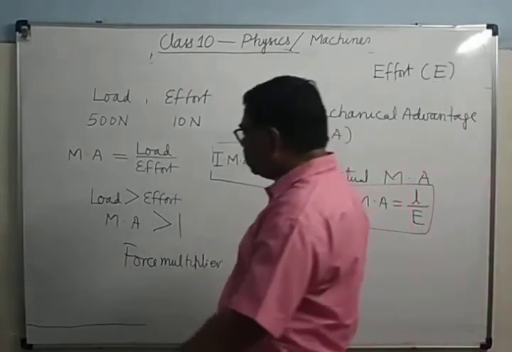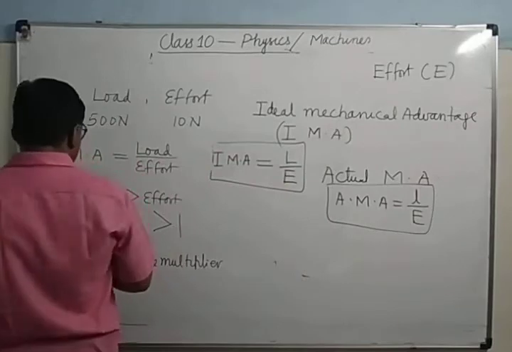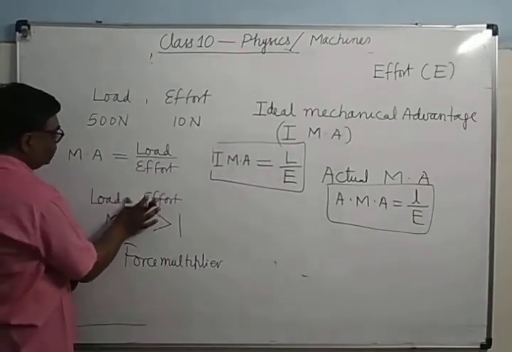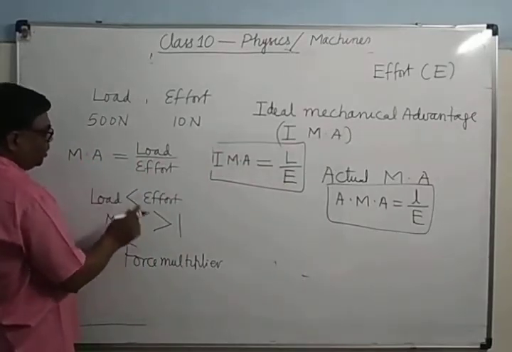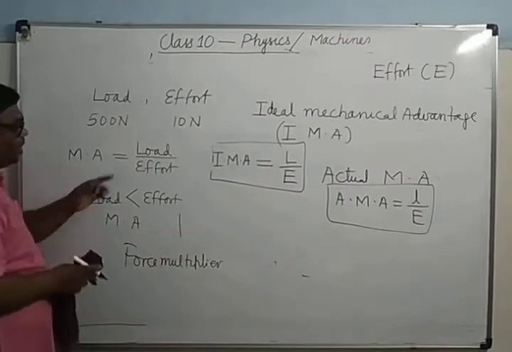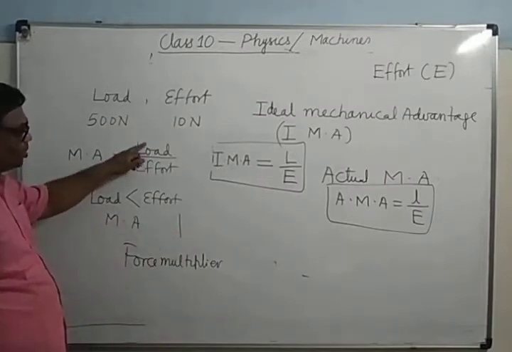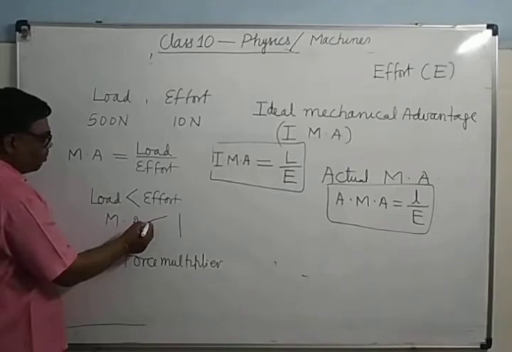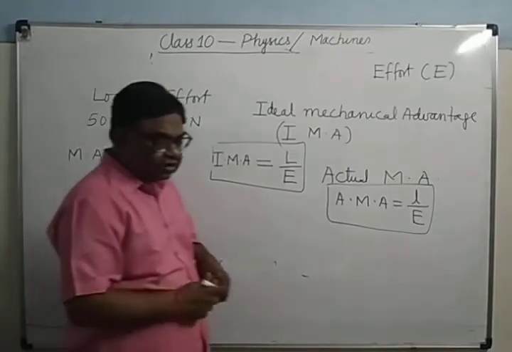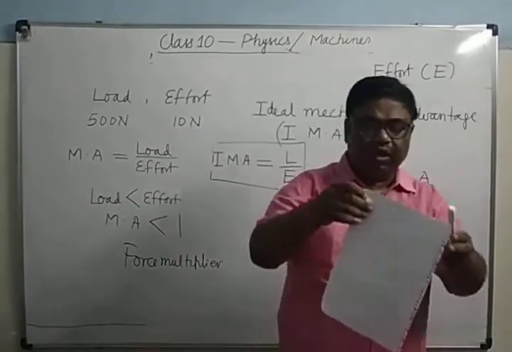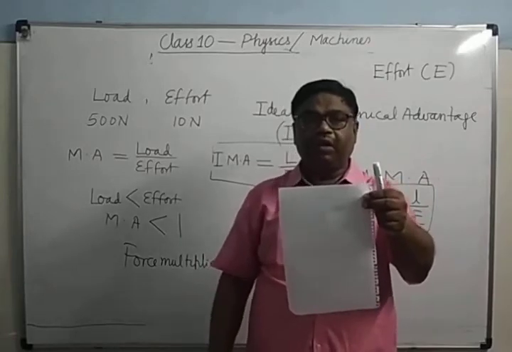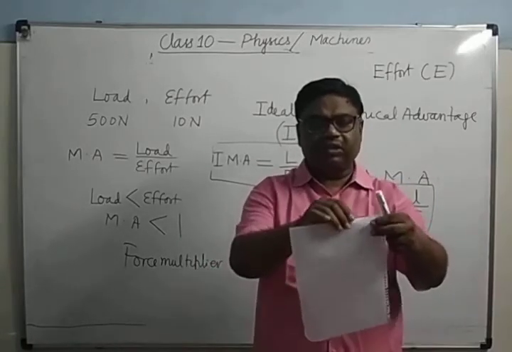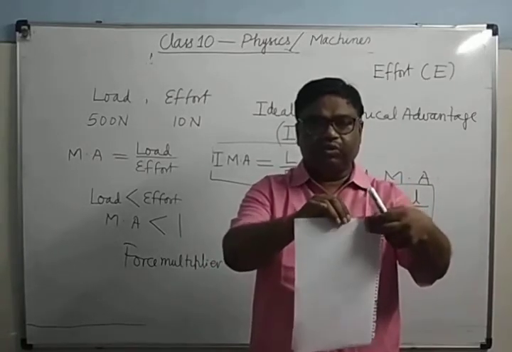But if the load is less and effort is more, then mechanical advantage, which is load upon effort, will be less than 1. For example, what is the load here? The load is the strength of the paper. Its strength is not very large, and it is very easy to tear it.